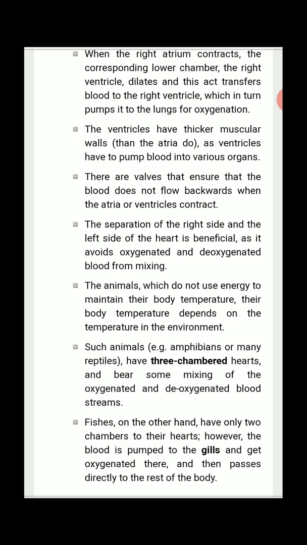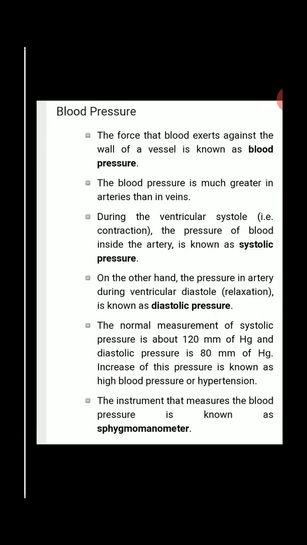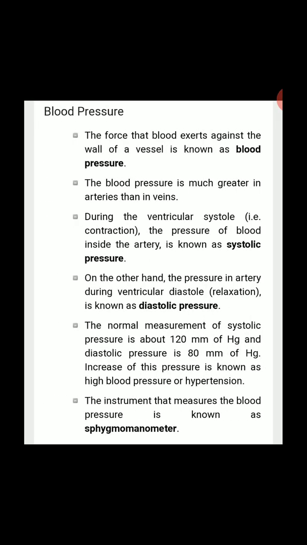So we have learnt about the human circulatory system. Now we have learnt about animals which have three-chambered hearts and two-chambered hearts, and how circulation takes place there. One more important topic is that double circulation takes place in human beings, which I'll discuss later. First of all, there is a yellow box in your NCERT book in which the blood pressure topic is given. I'll discuss that. After that, I'll discuss double circulation.